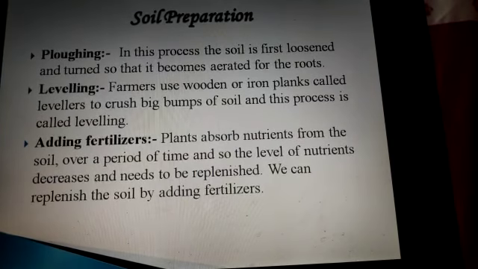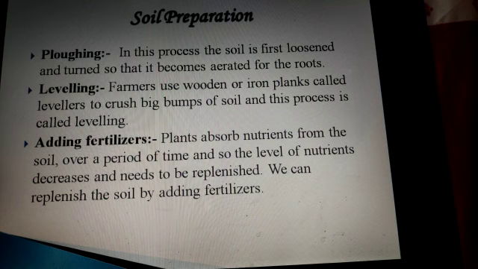Let's start with soil preparation. It is very important to prepare the soil before we start growing plants. Soil preparation is the first step in agriculture. Many steps are involved in preparing the soil. Some of them are plowing. In this process, the soil is first loosened and turned so that it becomes aerated for the roots.